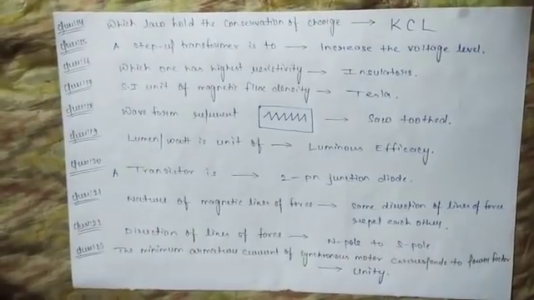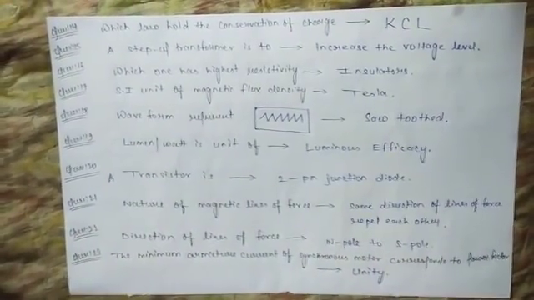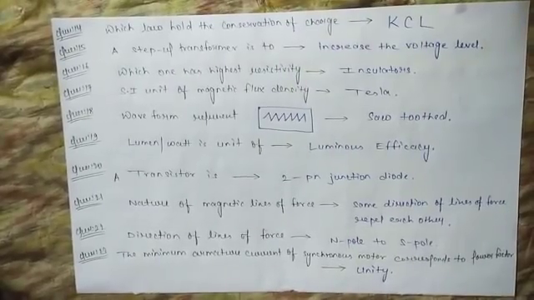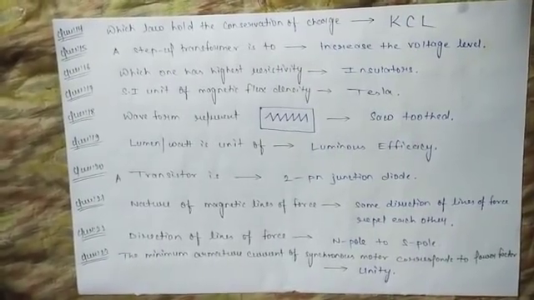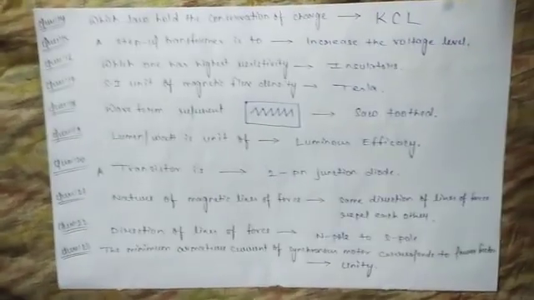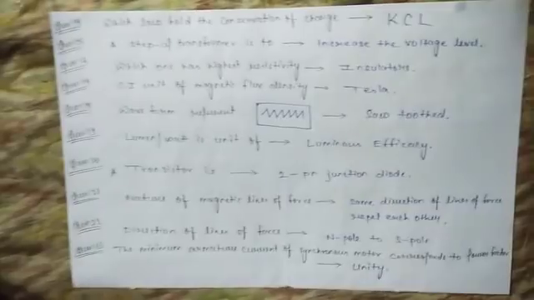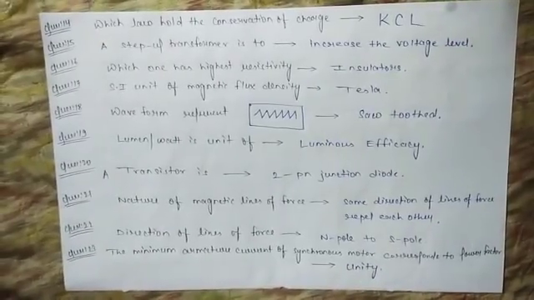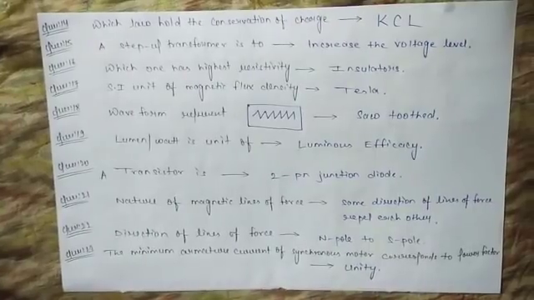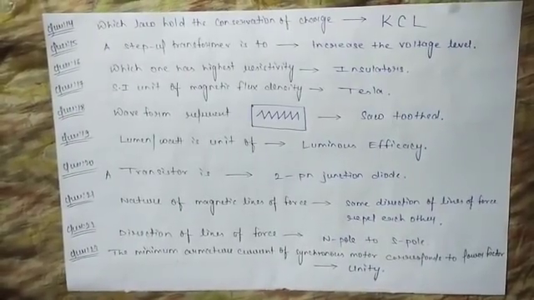And this type of question, where a figure was given and you have to answer what type of waveform it is in the oscilloscope. So it is a sawtooth waveform. There were 4 options. One was sinusoidal, square wave. So all those are wrong. The answer is sawtooth. And the next question is, lumen per watt is the unit of which physical quantity? That is luminous efficacy, which is the right answer.